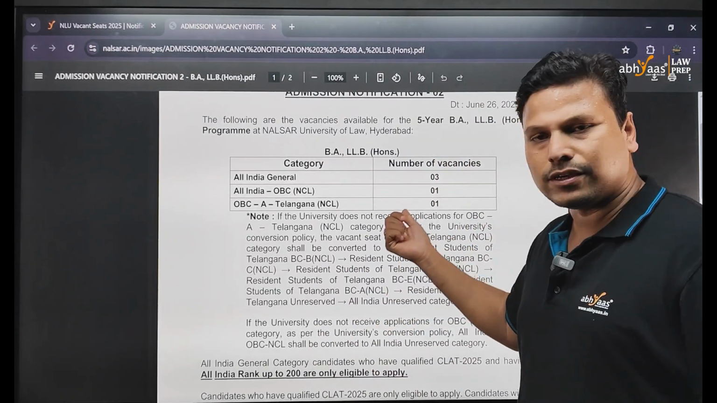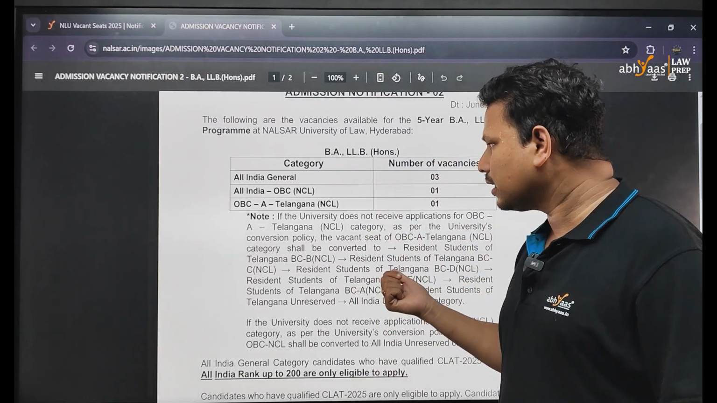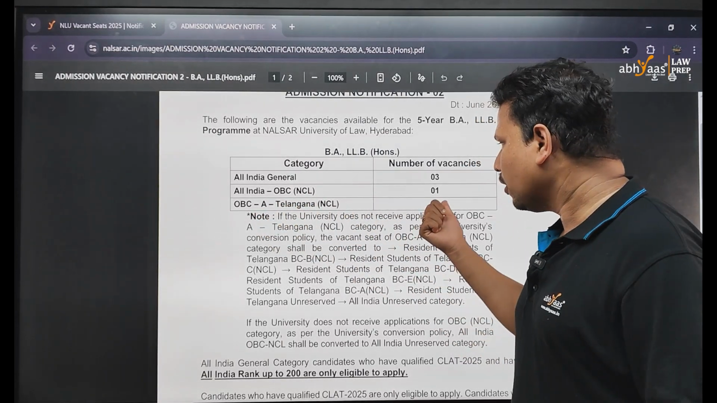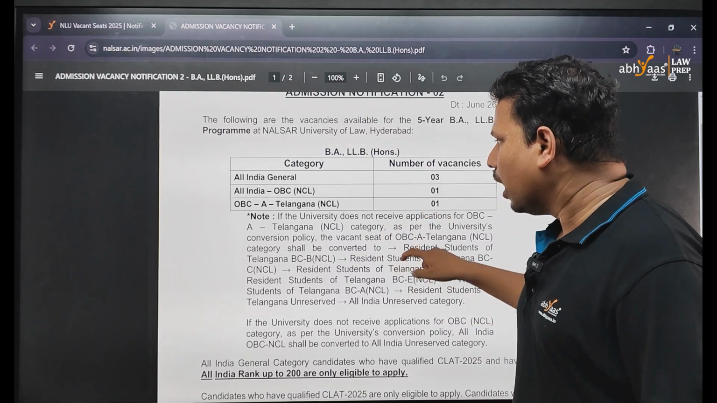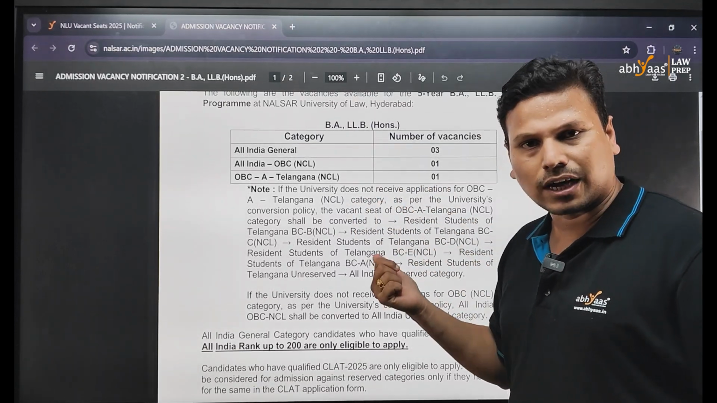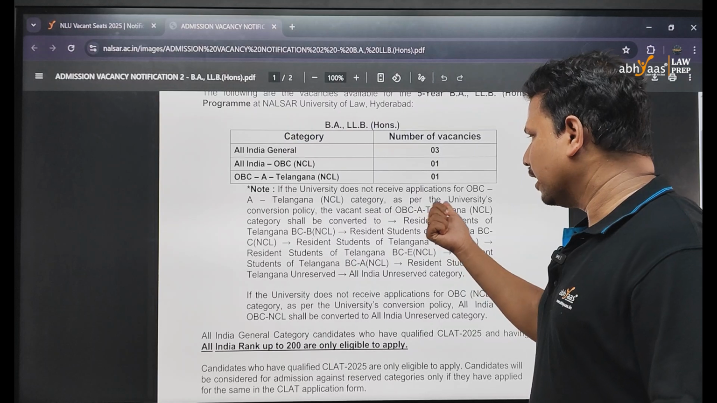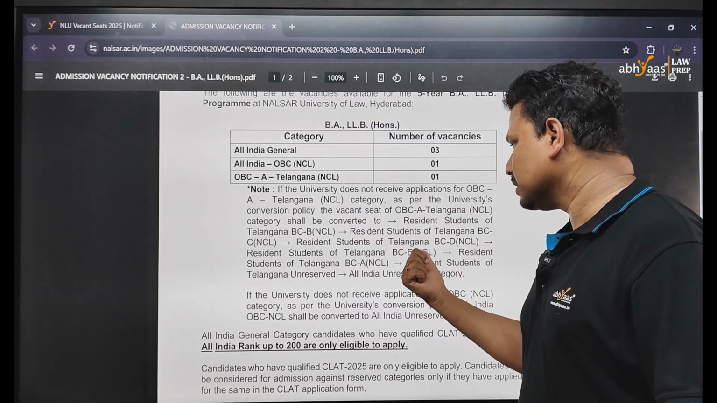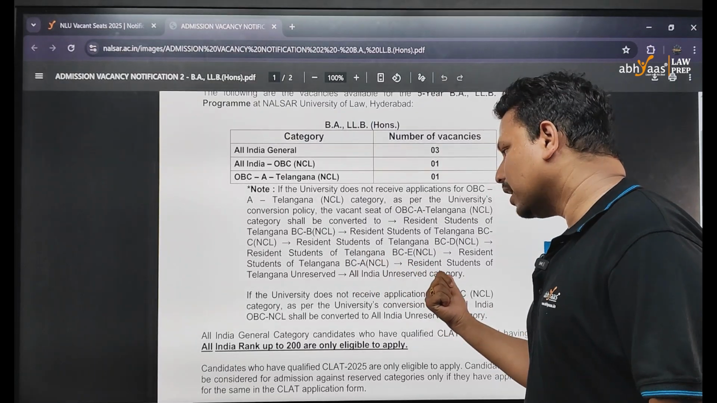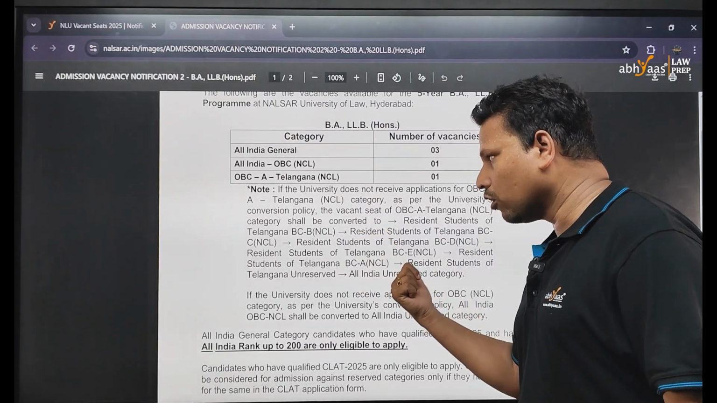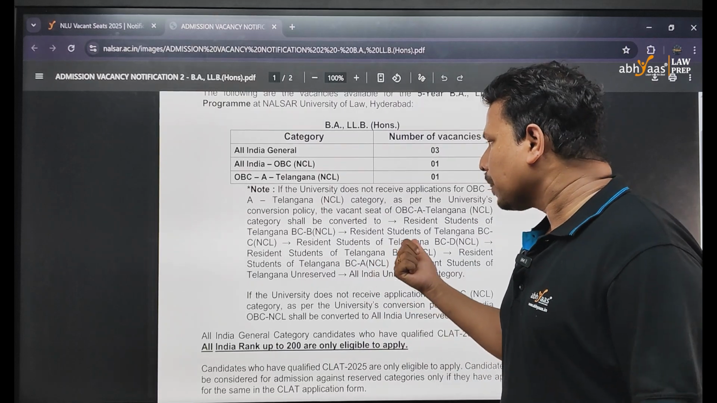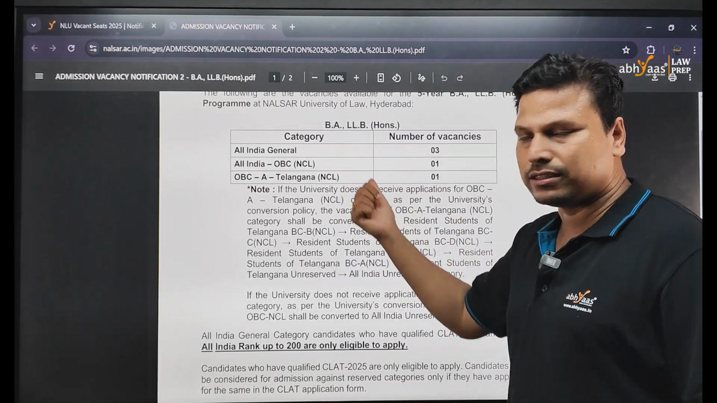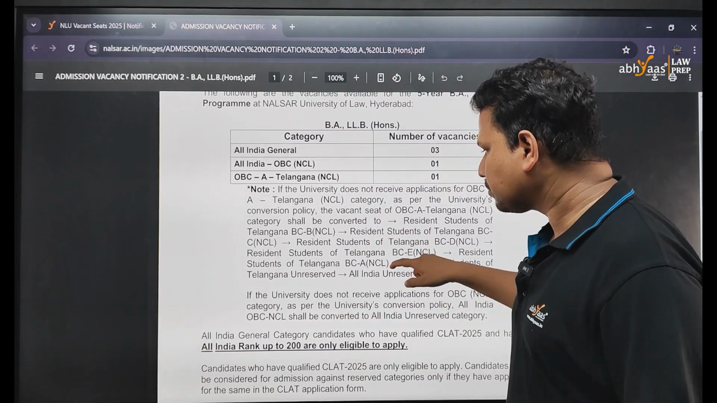Regarding the reservation policy, the university has clarified that if there is no OBC A Telangana applicant for that one particular seat in the NLU, then the university, according to its conversion policy, can change that category to BCB, then BCC, then BCD, BCE, and up to the All India Unreserved category. This conversion would follow this sequence, only if there is no OBC A Telangana candidate applying for this particular seat. Please mind it.